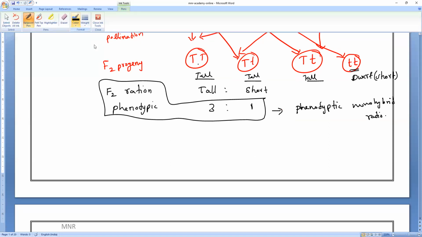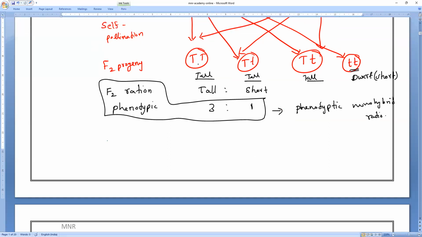Next, if they ask you the genotypic ratio of the F2 generation, what will happen? Genotype means we have to see what? Please remember, genotypic means you have to see purity. Whenever they ask about genotype, you should go with homozygous and heterozygous.